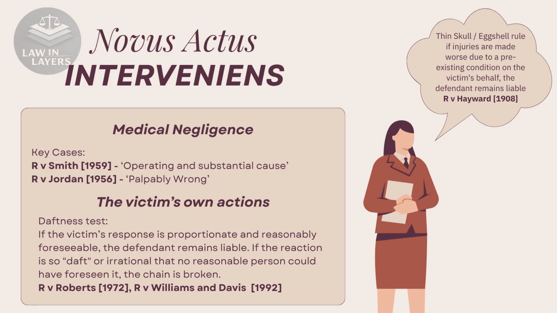An example of this being applied is in the case of Roberts, where the defendant made unwanted sexual advances to the victim while driving. To escape, she jumped out of the moving car. The court held her reaction was proportionate and foreseeable, therefore, the daftness test did not apply to break the chain of causation, and the defendant remained liable for her injuries.